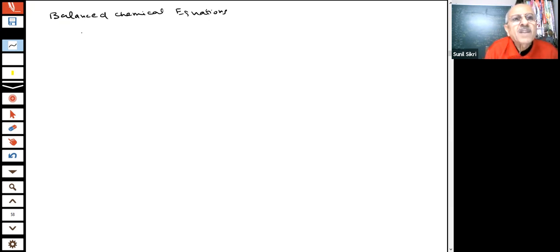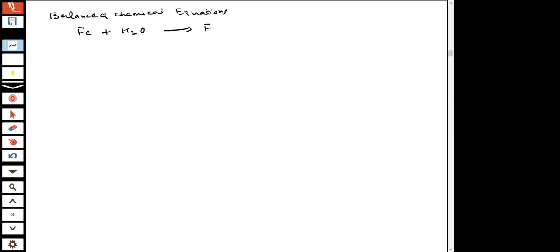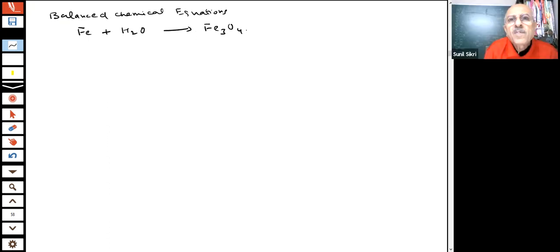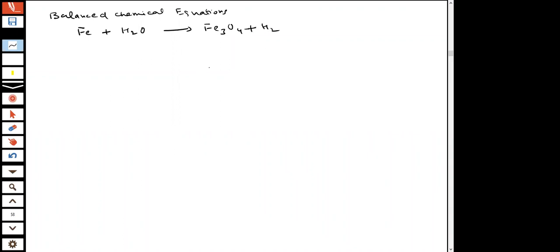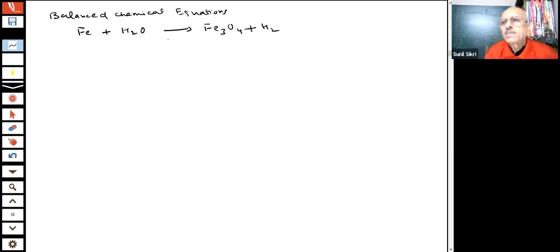For example, Fe reacts with H2O, students. Supposing I have an equation Fe3O4 plus H2. Now supposing this is a chemical equation. We want to balance it, students.